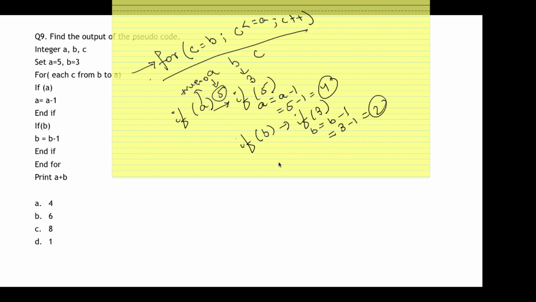Okay. Now what will happen? It will again end the if. It will end if and go back to the for statement. Okay. Now here it will see c's value. What is the value of c? The c's value is still at, sorry, wait,